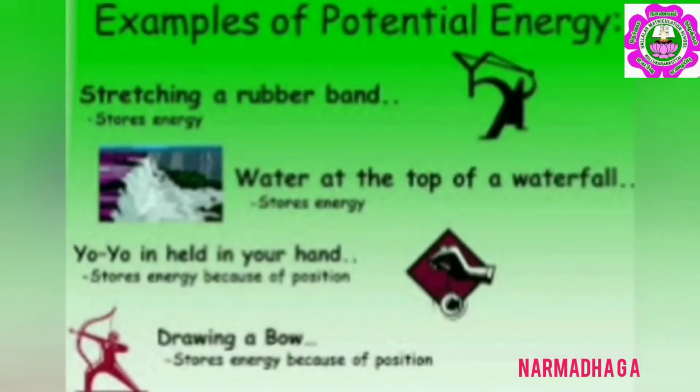Examples of potential energy: stretching a rubber band. So when you have a stretched rubber band in your hand, it possesses potential energy. Water at the top of a waterfall, or you can say the water stored in a dam. All these also possess potential energy.